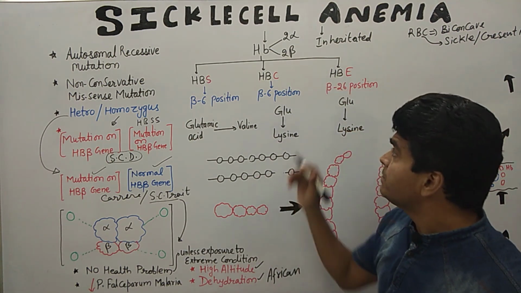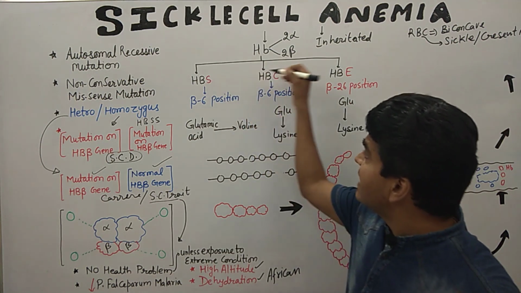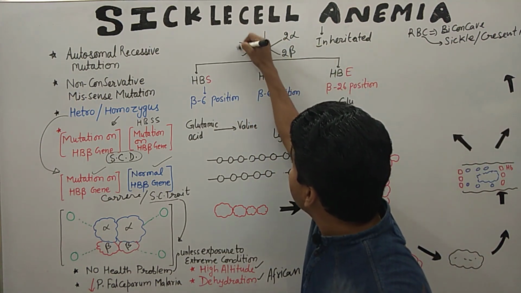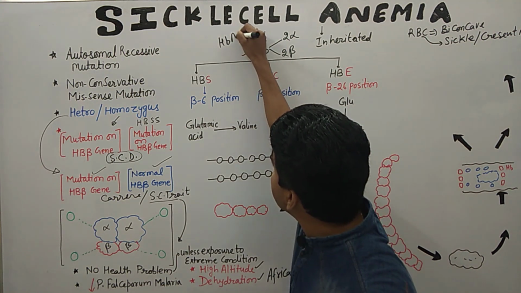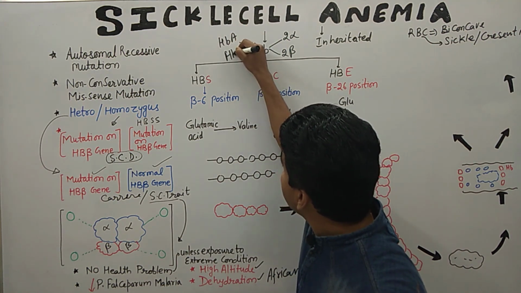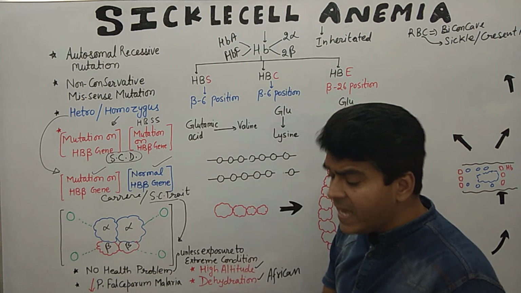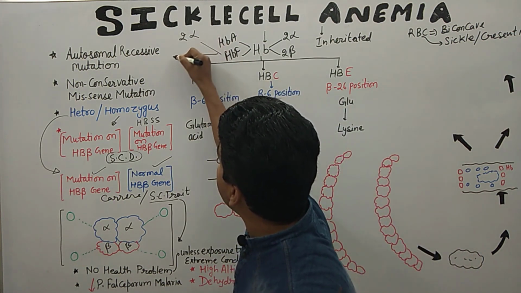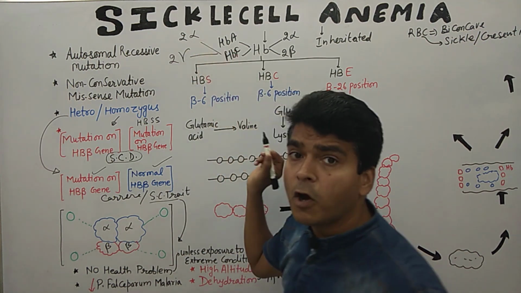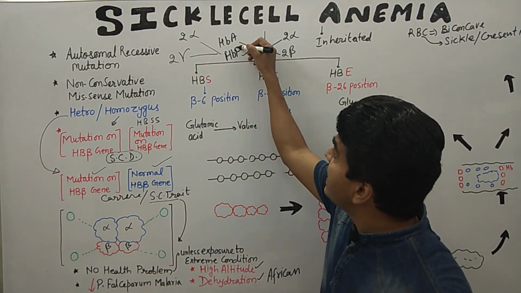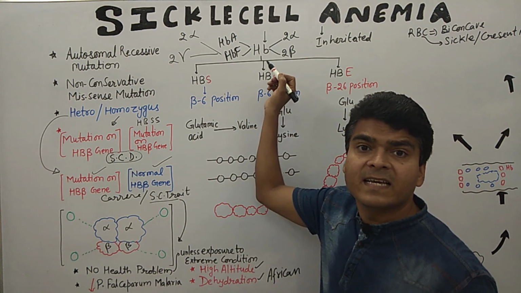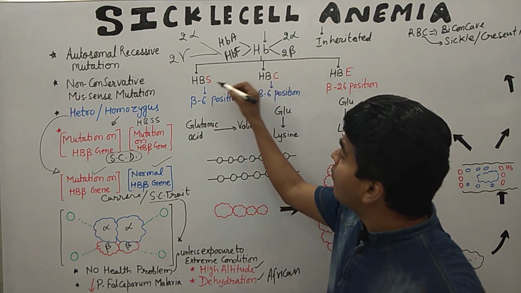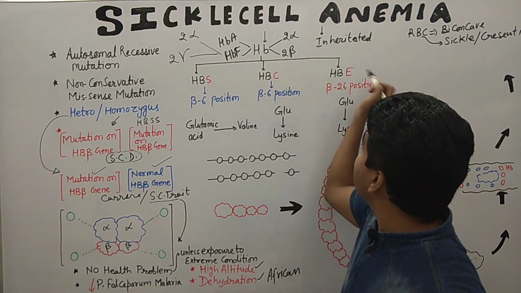Okay, so like HbS, HbC and HbE, as well as we also found HbA, HbF. In HbF we found 2 alpha and 2 gamma chains, not beta chain. So HbF is already resistant against sickle cell anemia. Okay, so now what happened in HbS, C and E?